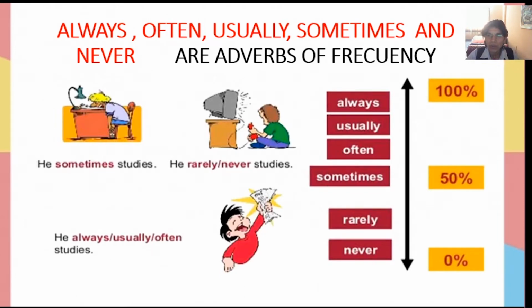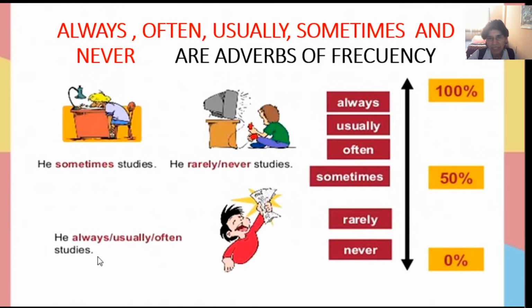Here we have the words always, usually, often, sometimes, rarely, never. How many times do we do the action? Always 100% and never 0%. Sometimes in the middle 50%. Here are the examples. There are in red the frequency adverbs. He sometimes studies, sometimes, a veces. Here. He rarely studies, or he never studies.